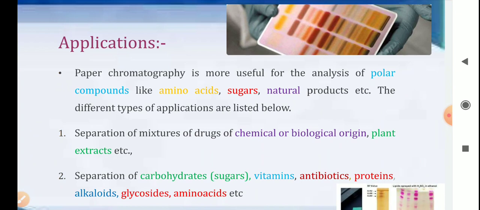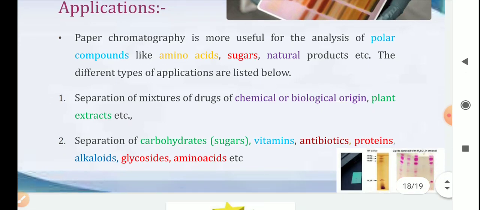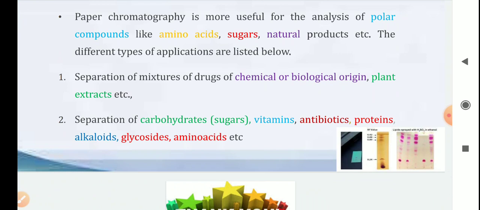Here paper chromatography is a more useful analysis, and obviously TLC, thin layer chromatography, is also an example of paper chromatography and thin layer chromatography. In that case we can analyze polar compounds like amino acids, sugars, natural products. The different types of applications are listed below: separation of drugs, chemical or biological molecules, plant extracts, carbohydrates, vitamins, antibiotics, proteins, and lots of molecules.